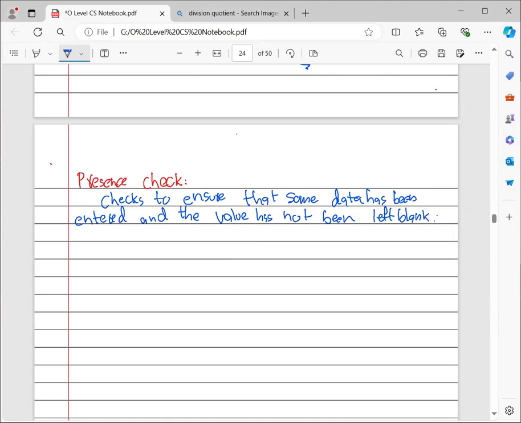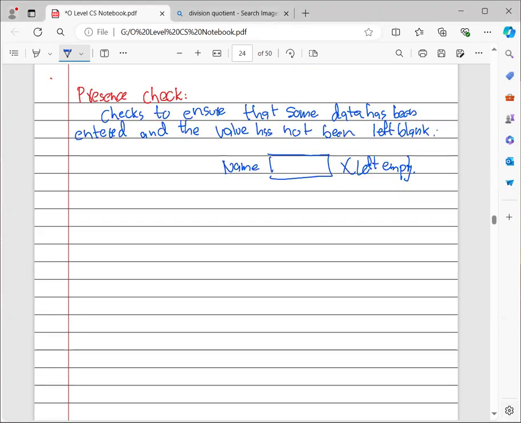Like, for example, someone has a name box here. So it should not be left empty. It should not be left blank. This is the reason for using the presence check. A presence check ensures that the data should be entered into that field or not.